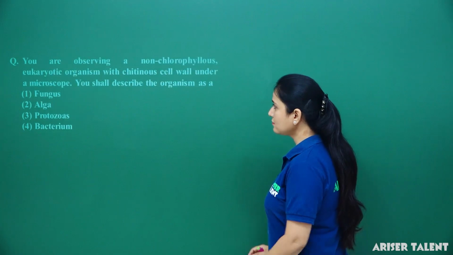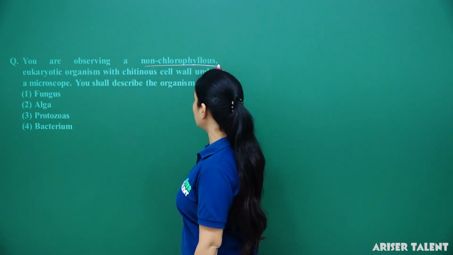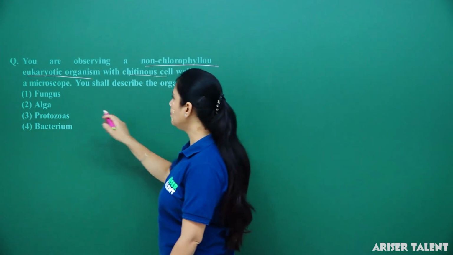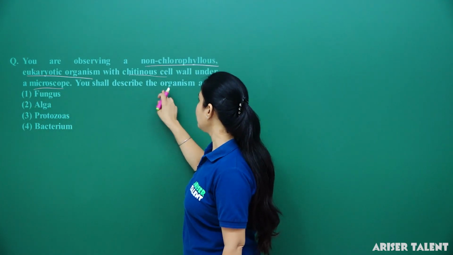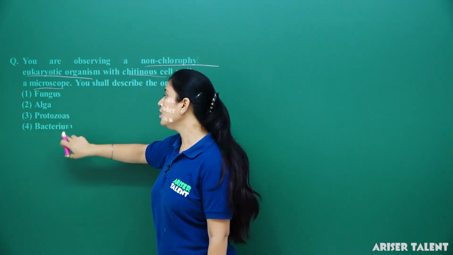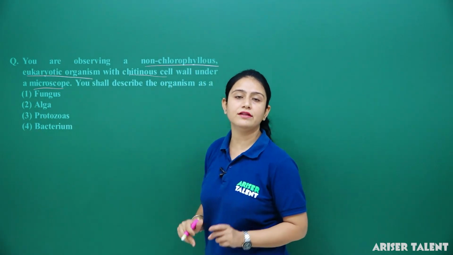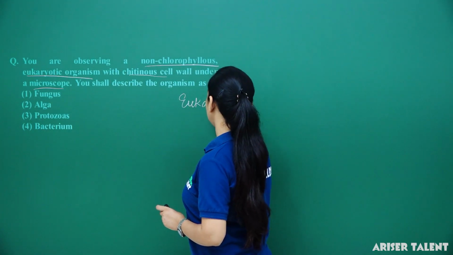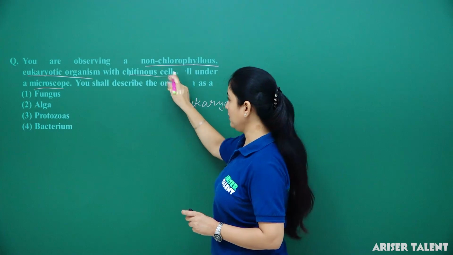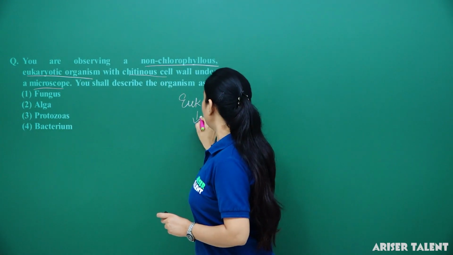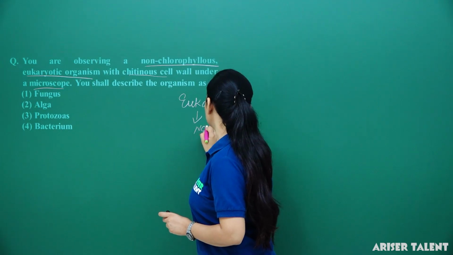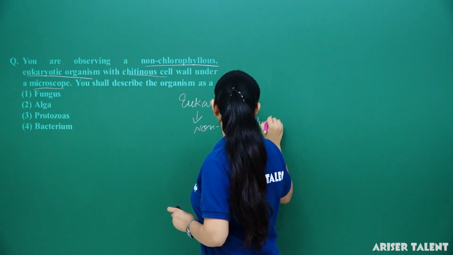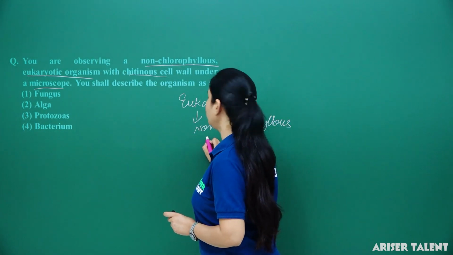Next is, you are observing a non-chlorophyllous eukaryotic organism with a chitinous cell wall under a microscope. You shall describe the organism as a fungus, alga, protozoa or bacterium. As we have studied the five kingdom classification, at that time we studied that in eukaryotic organisms which do not have chlorophyll, that is known as non-chlorophyllous, and it has a cell wall made up of chitin.